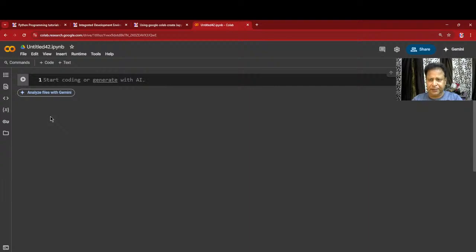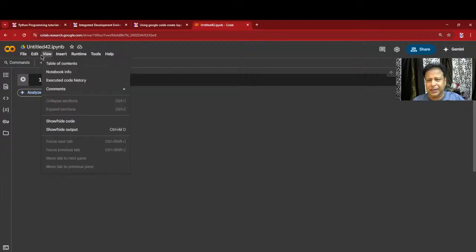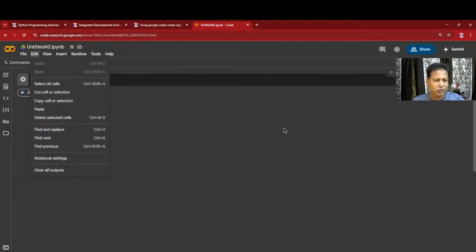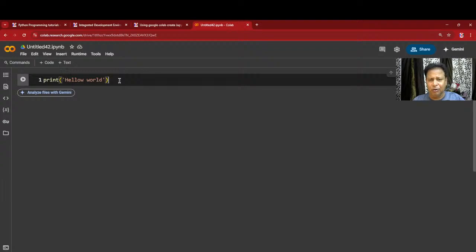Now let's say print. Sorry, it's a string. Fine. Now you just see this is a cell. There are two types of cells, code and text. I can just keep it, see, code and text. I am bringing the mouse here. I can also use the insert menu here, all these menus will do. Now to run this particular one, this is a code cell. It's not a text cell.